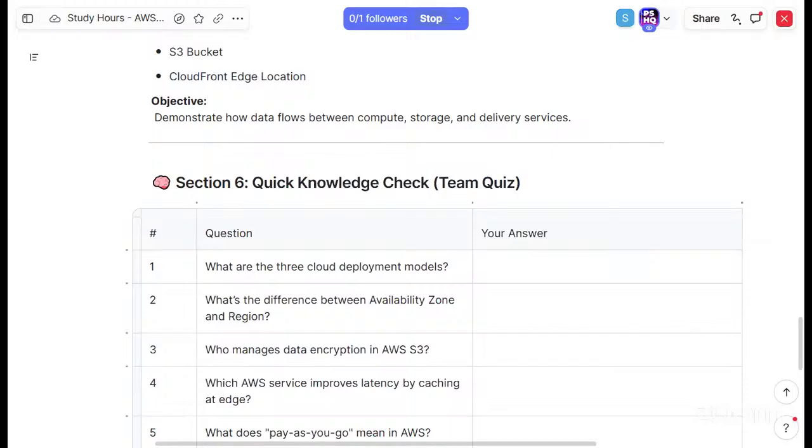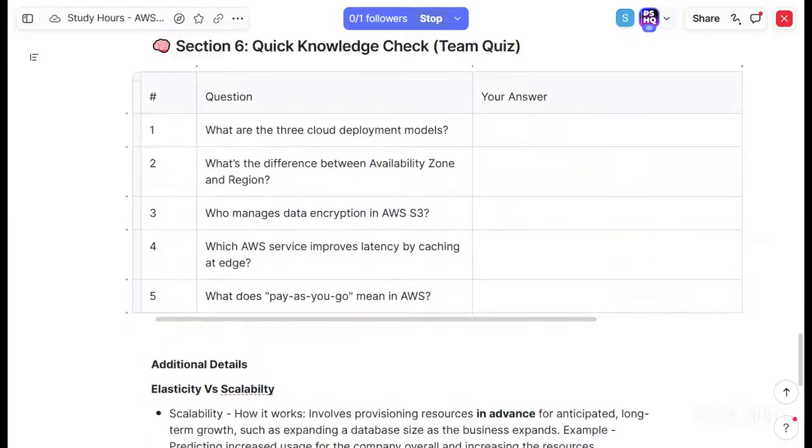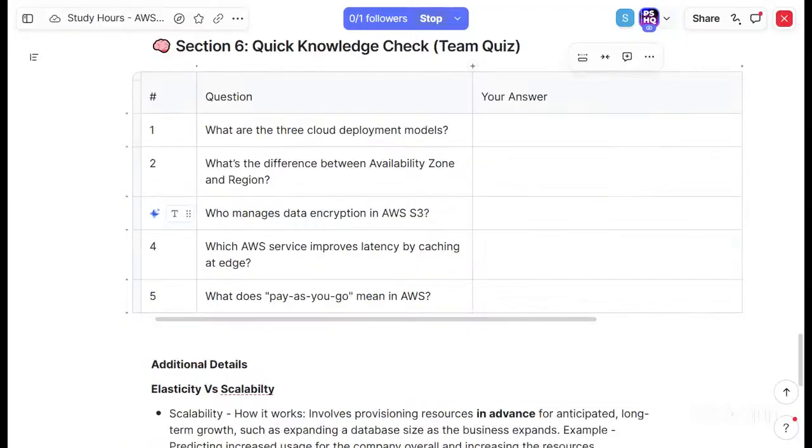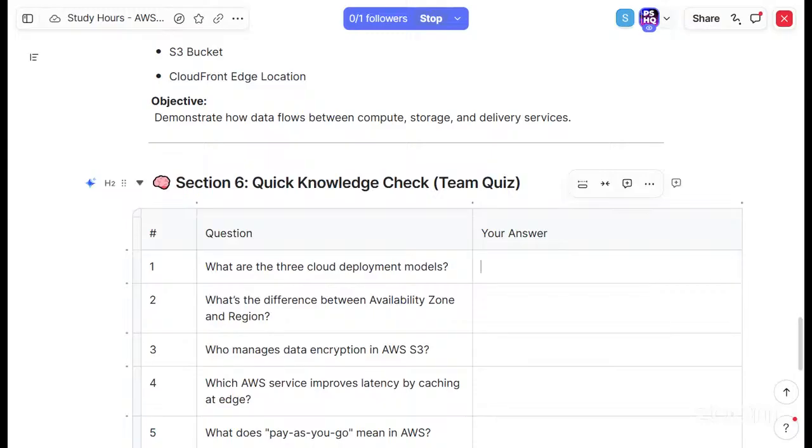Okay. This is the next one. Quick knowledge check. Are you sharing, can you see this? I only see Section 6. Sorry, come again. Section 6, is it? Okay.